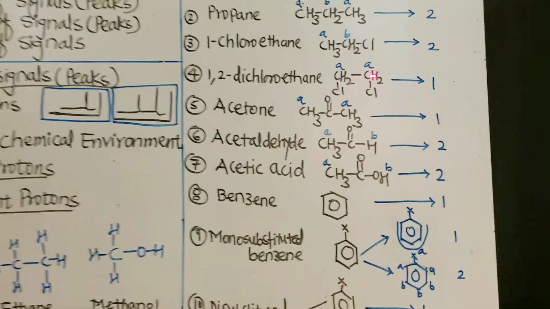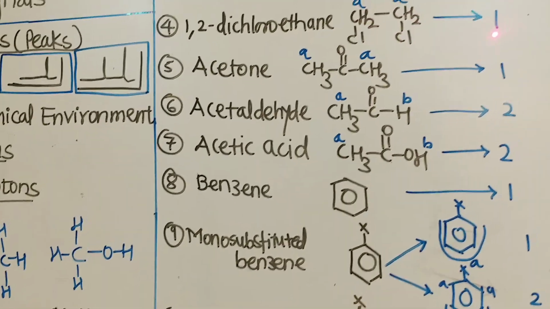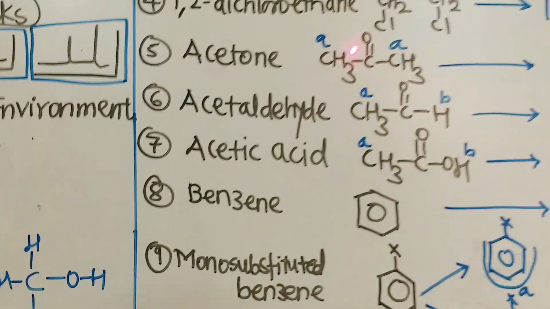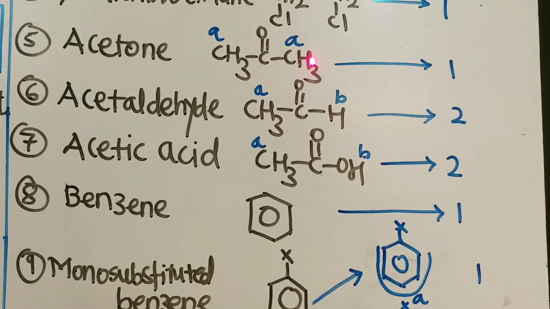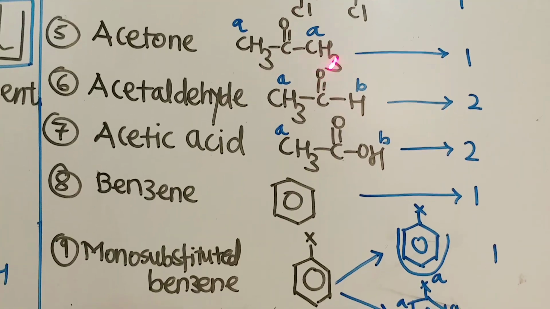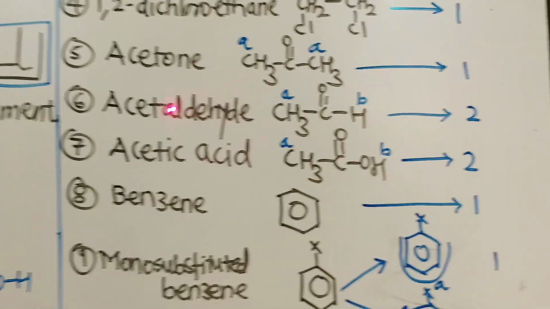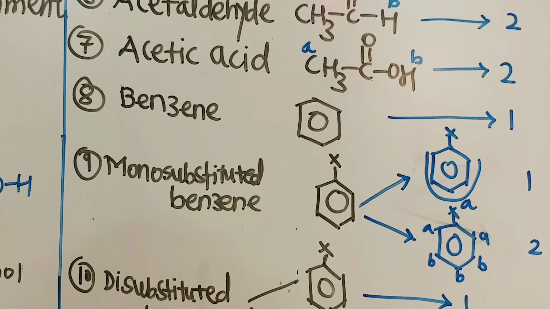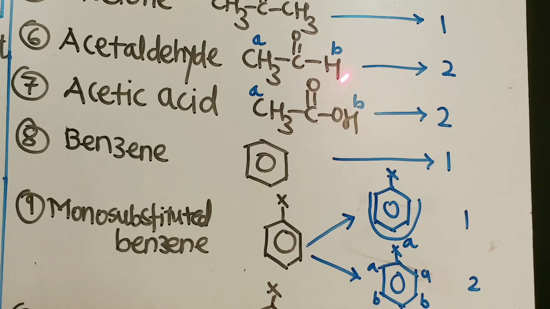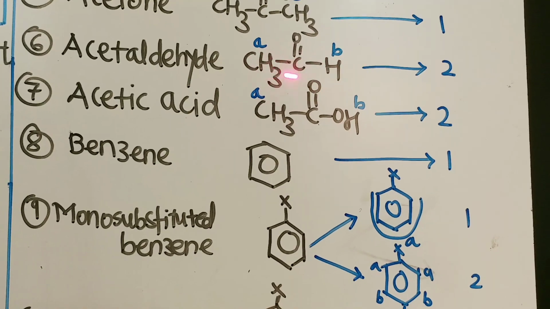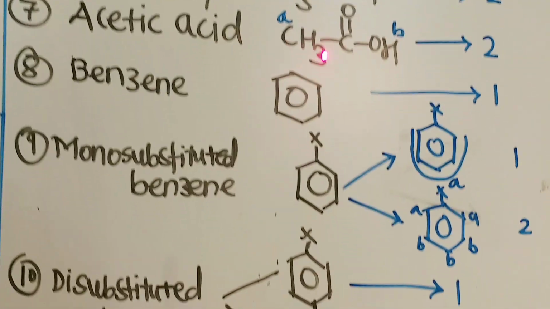1,2-dichloroethane: there are four protons, all protons are equivalent, so it will give a single peak. In acetone, all protons are equivalent because their electronic or chemical environment is the same, hence it will give a single peak. In case of acetaldehyde, there are three protons of CH3 and one proton of CHO, two types of protons, hence it will give two peaks.